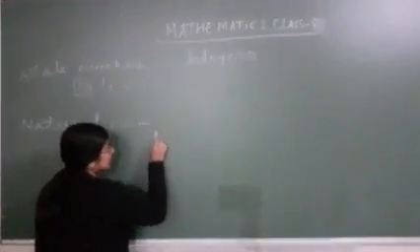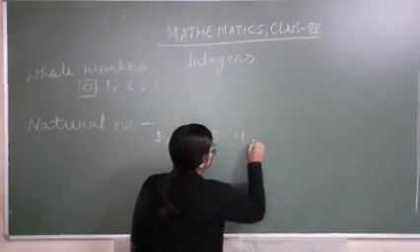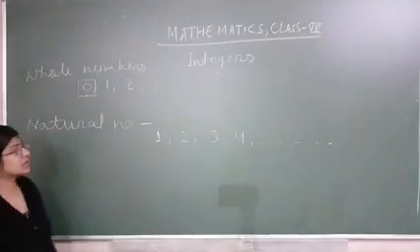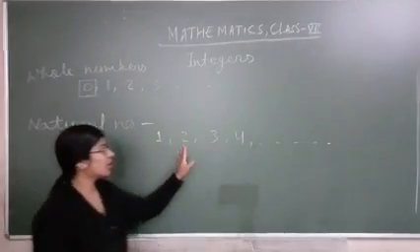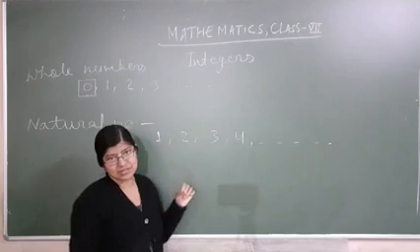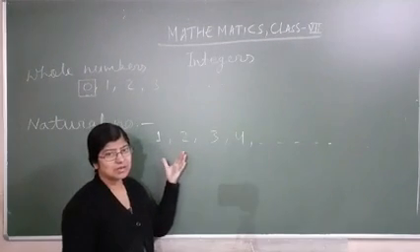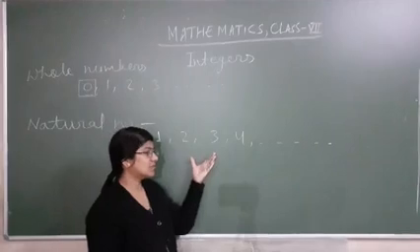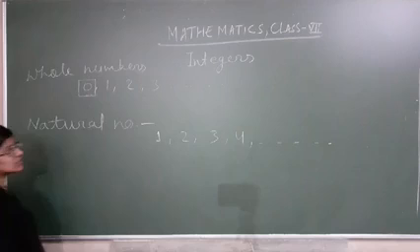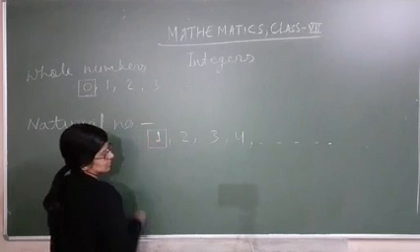When you start writing from 1, 2, 3, 4, and so on, we say counting numbers. In maths these are simply natural numbers, starting from 1.